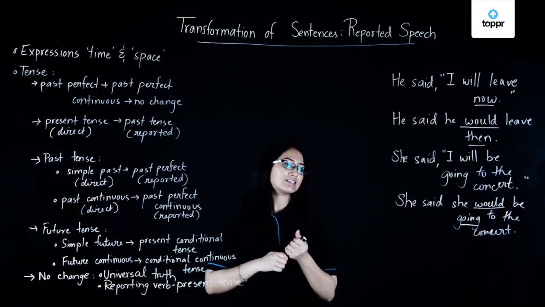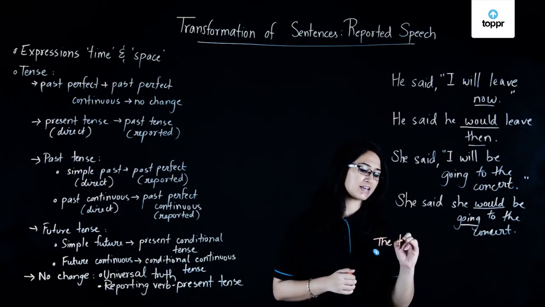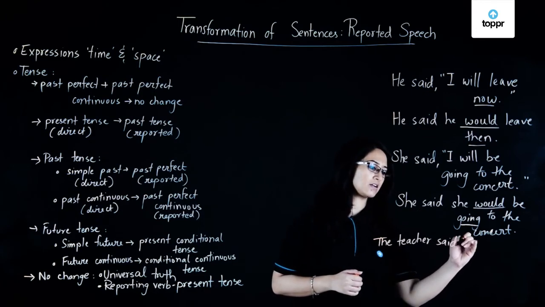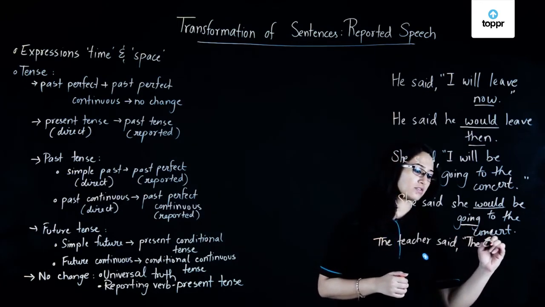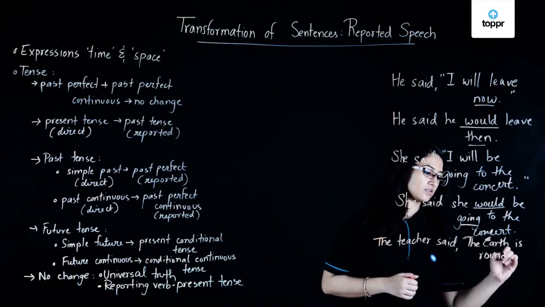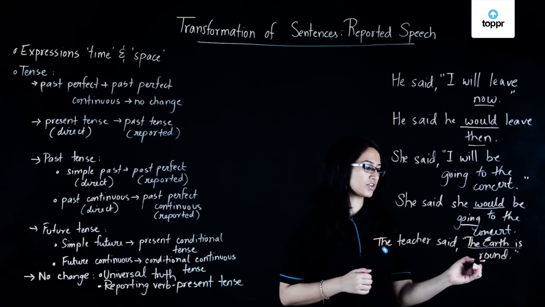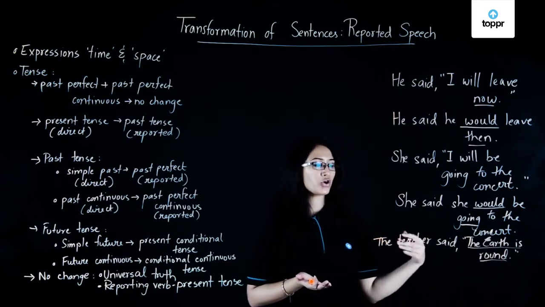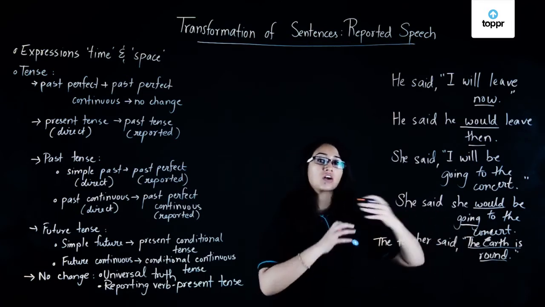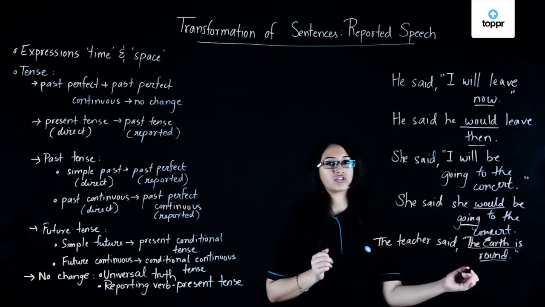Let's take a look at an example. If you have a sentence like this, let's say, the teacher said, the earth is round. We know that the earth is round regardless of time, so it's not going to change. It is a universal truth. It is held as true regardless of when we're talking about it. So here it would not change the tense.